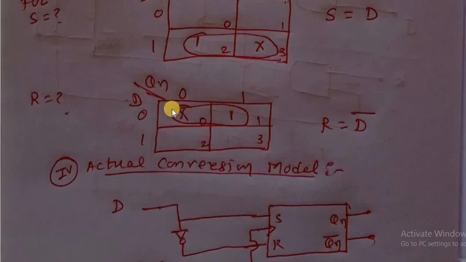Therefore don't take those. This is the group. The value of this group is D bar. Here there is a change, therefore don't take any value of Qn. Therefore R is equal to D bar. So S is equal to D and R is equal to D bar. These are said to be the logic conversion values of the flip-flop.